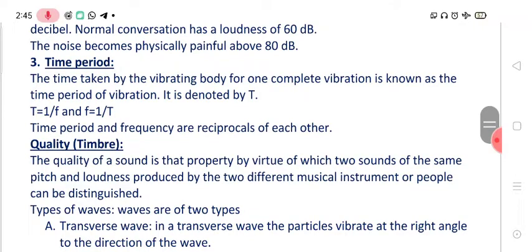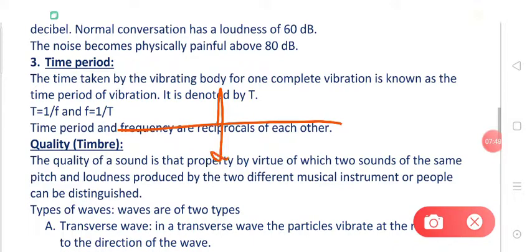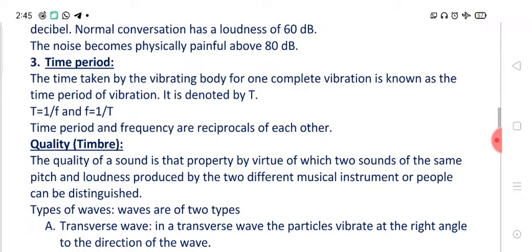Now let's talk about time period. The time taken by a vibrating body for one complete vibration is known as the time period of the vibration, and it is denoted by T. So suppose a membrane is vibrating like this, up and then down, right? So this is one complete vibration. The time taken to complete one vibration is called the time period, and it is denoted by capital T.